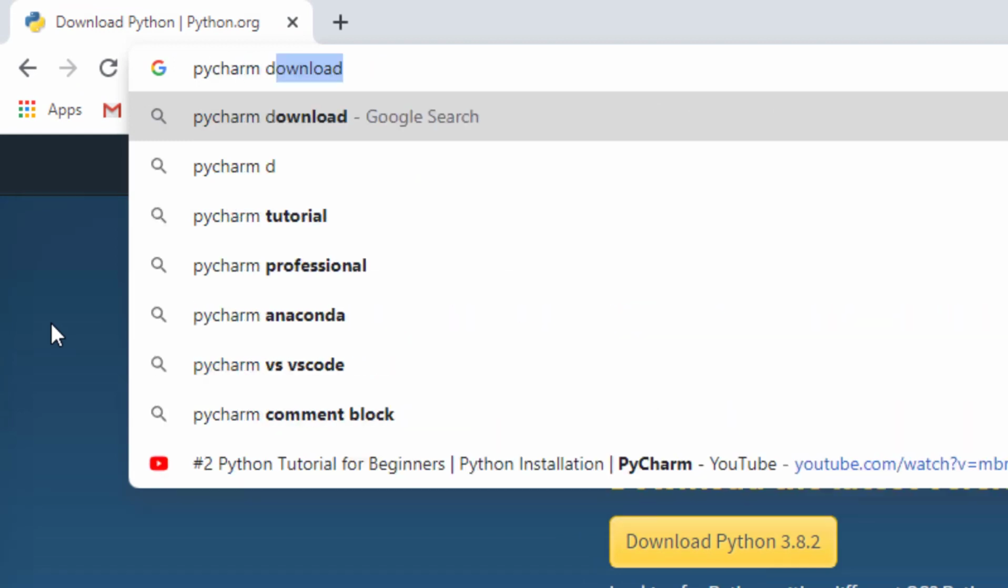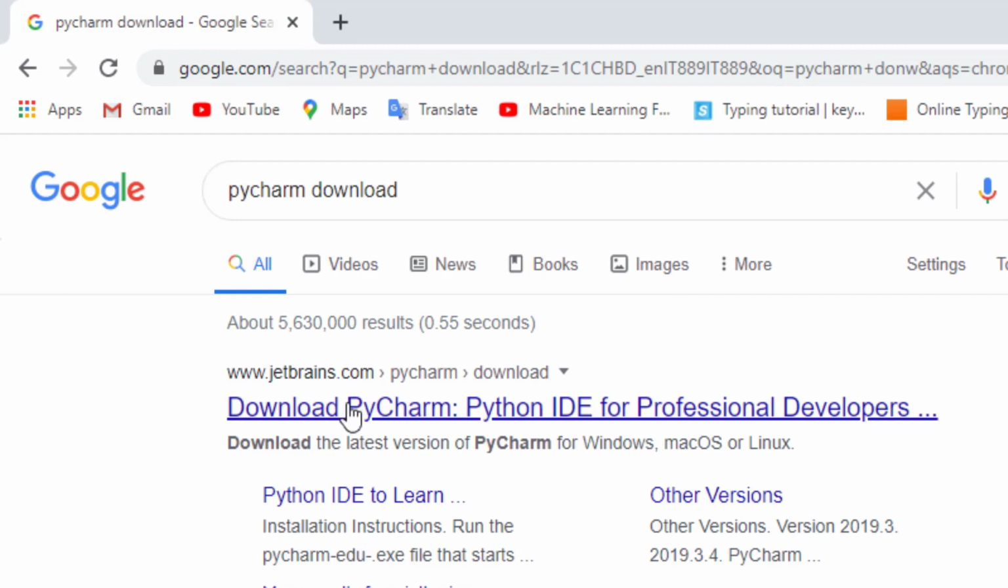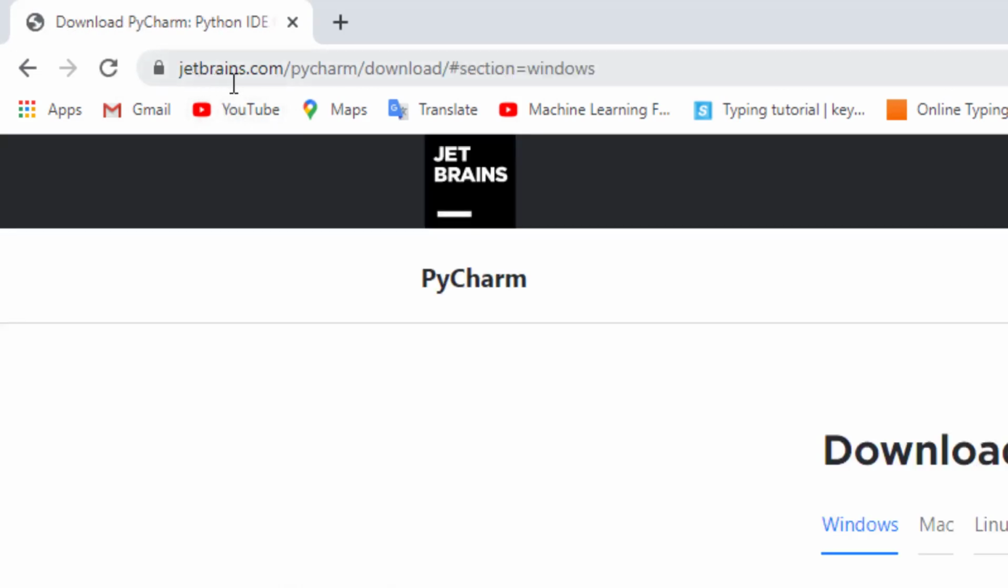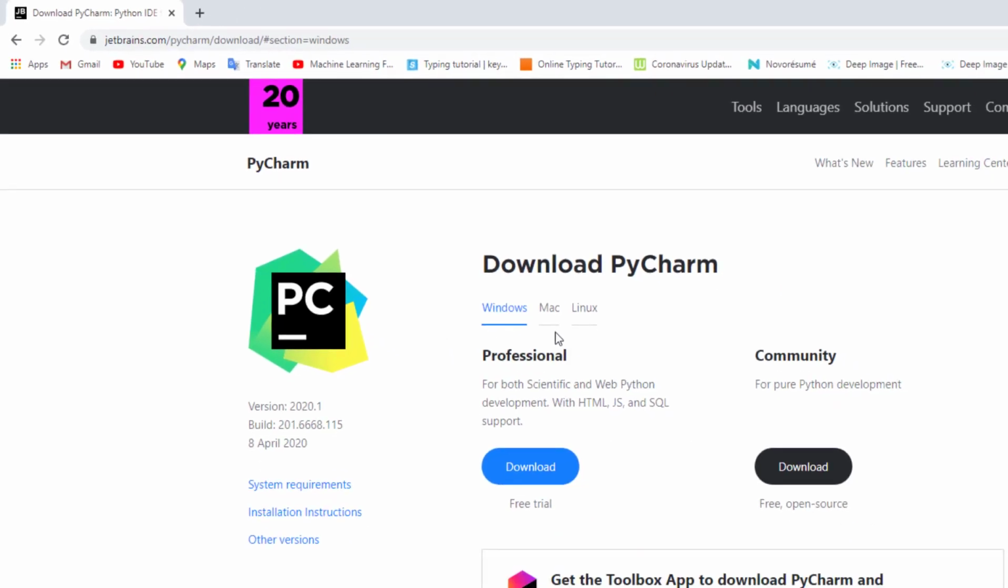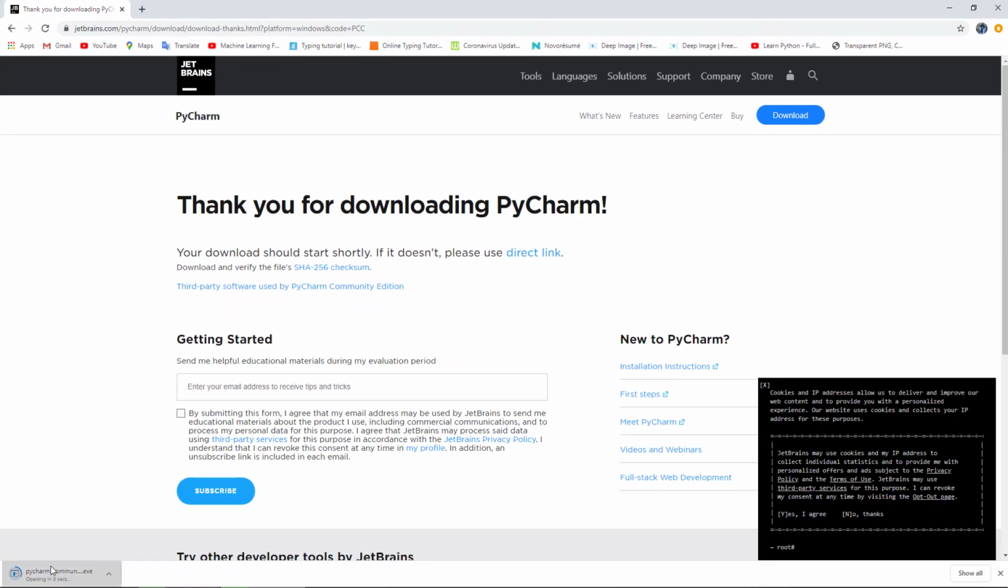We'll search PyCharm download, and then using jetbrains.com, we will download the PyCharm application, which is a text editor. There are two versions available, professional and community version. Professional is of course the complete one, which has the SQL support and so on, but we will need the community one, which is the free one. We will press download, and then we'll wait until the download finishes.